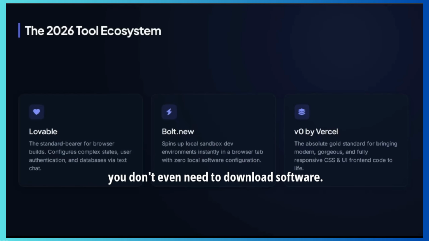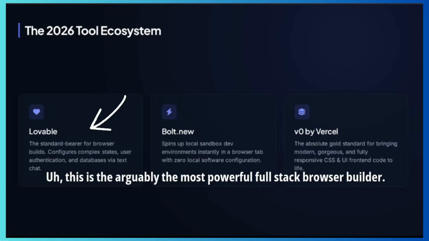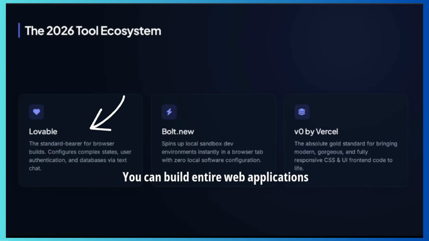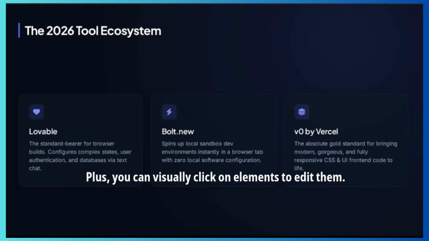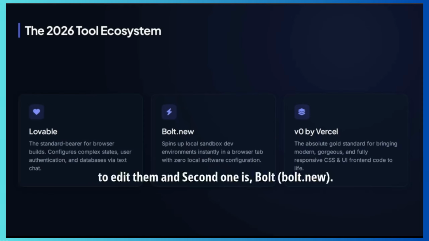But as a beginner, you don't even need to download software. Here are the top tools right now. First is Lovable. This is arguably the most powerful full-stack browser builder. You can build entire web applications with databases and user logins just by chatting. Plus, you can visually click on elements to edit them.